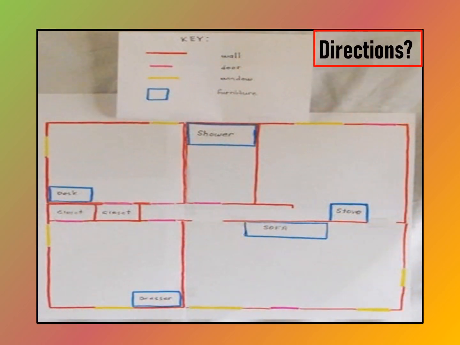This is a map of a house. Different rooms are shown nicely here. Children, this map is incomplete. How? See, the map key is given, but what about the directions? They are not shown here.